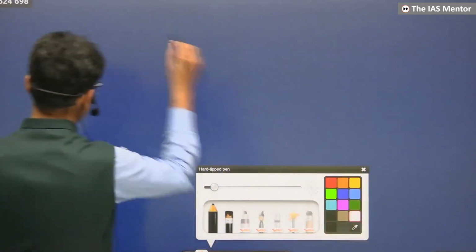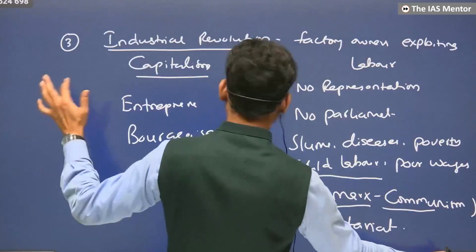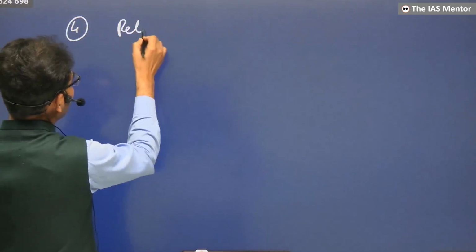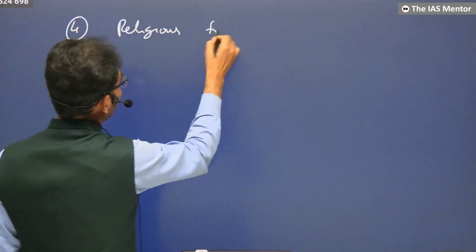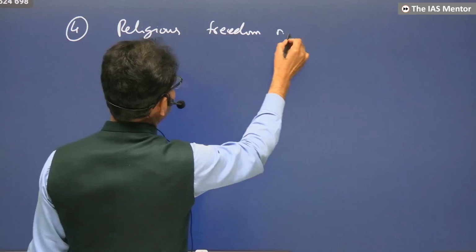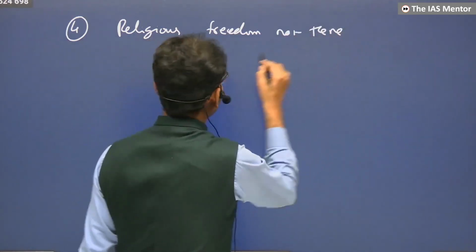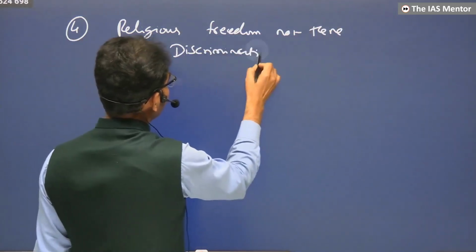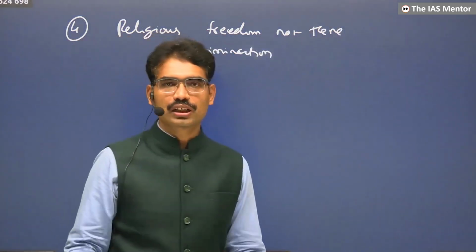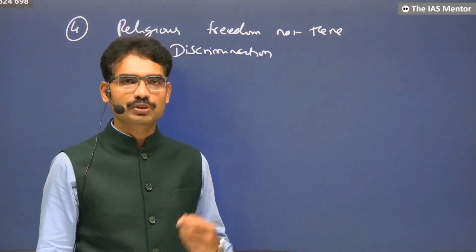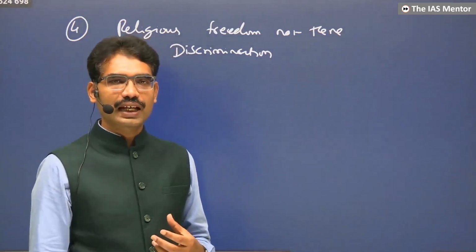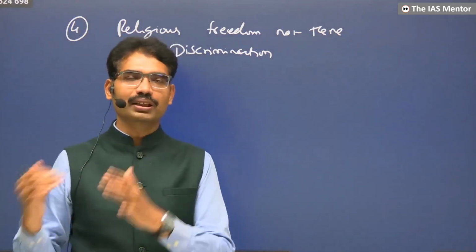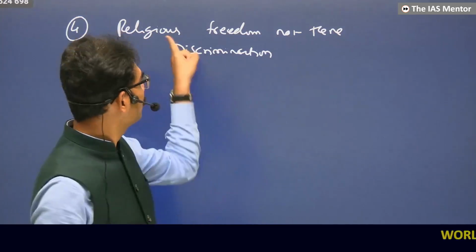Next, the religious factor, which we are continuously seeing since the beginning of the world history series. There was no religious freedom. There was discrimination based on religion. Jewish people had to live always in fear. Muslims had to fear. Catholics had to be fearful in Protestant kingdoms. Protestants would be fearful in Catholic kingdoms. No freedom.